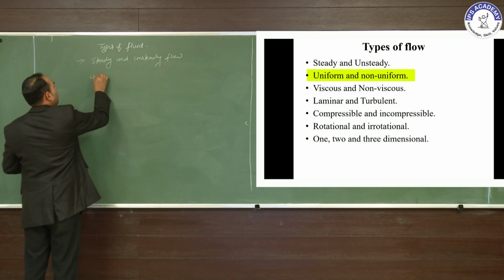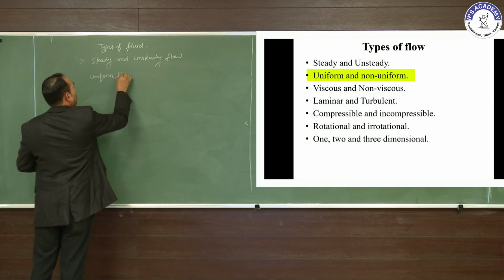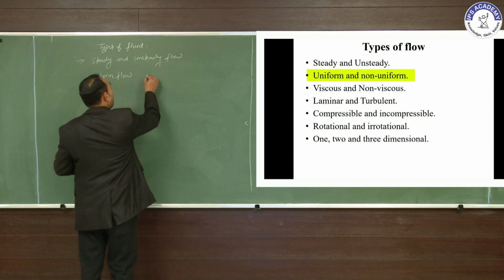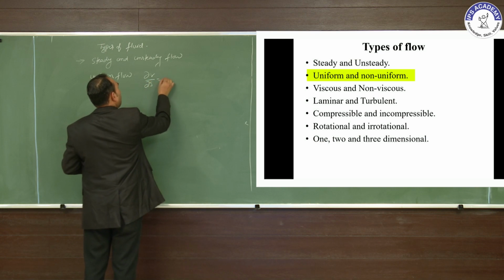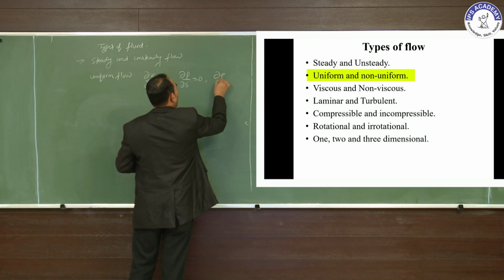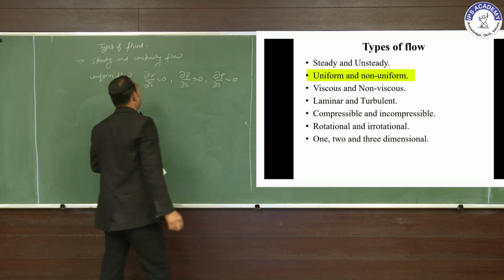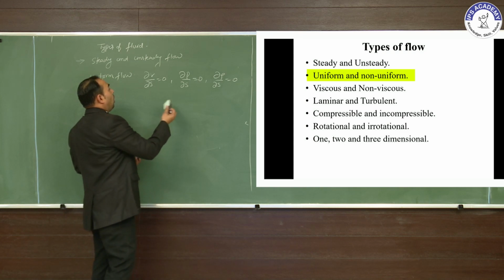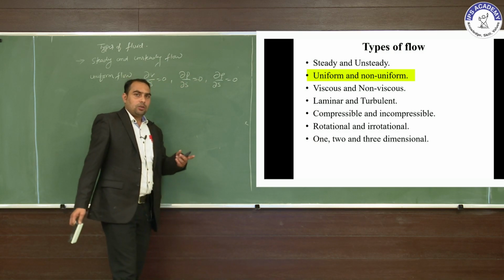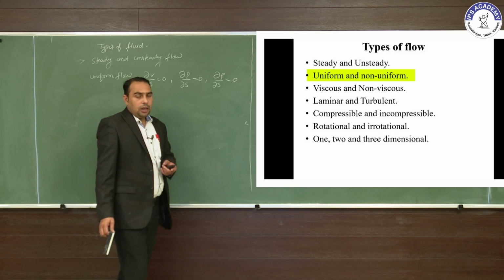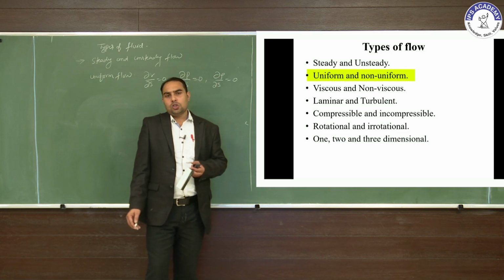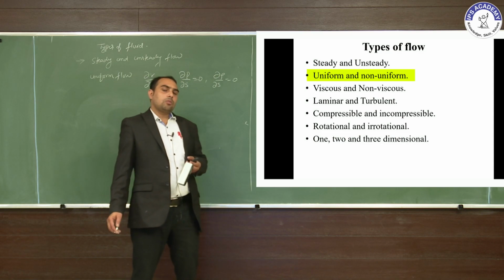The uniform flow means that, with respect to space, the fluid property does not vary: dV/dS equals 0, dP/dS equals 0 and dρ/dS equals 0. That means the fluid property does not vary with respect to space, that is uniform. In uniform flow the velocity of the fluid is constant, and in non-uniform flow the velocity varies with respect to space.